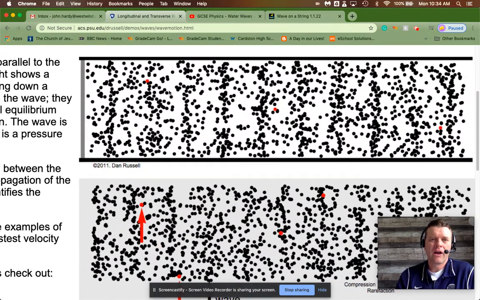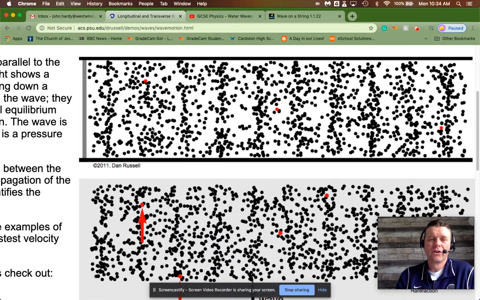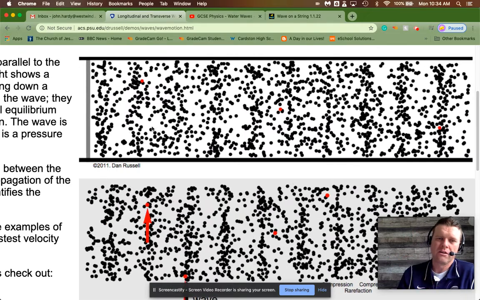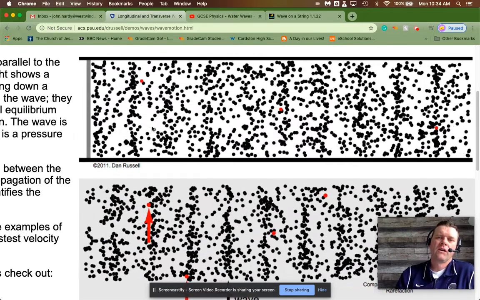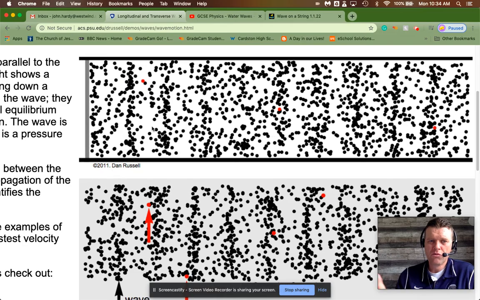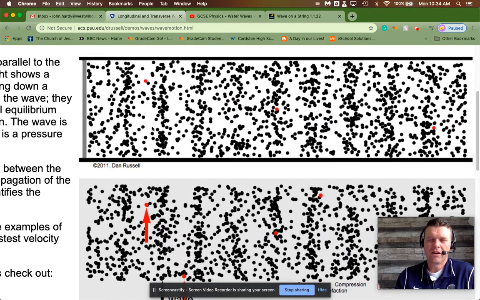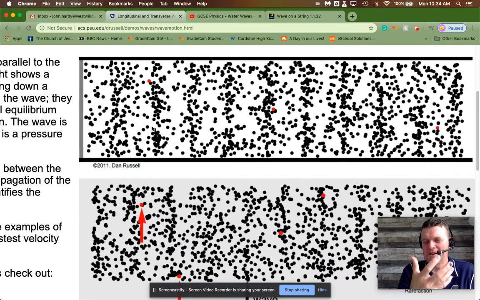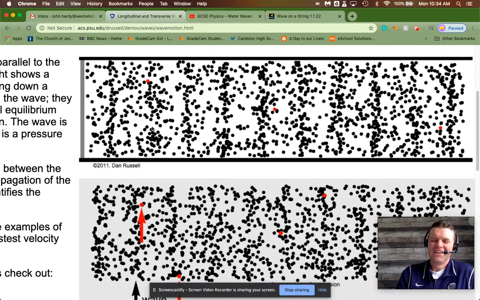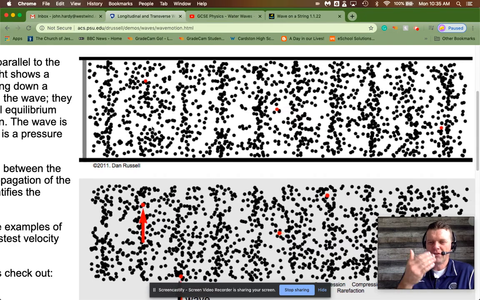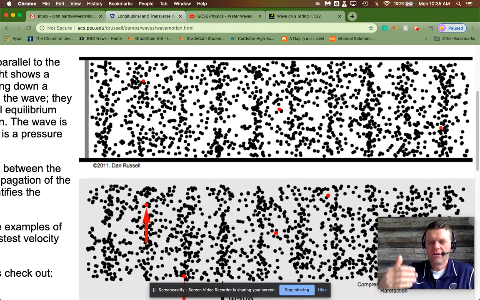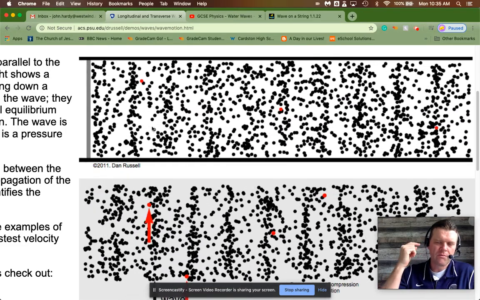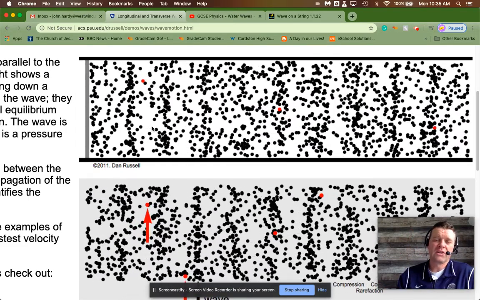There are some red dots here. I'm half circling one of them here. If you look at that red dot, it just moves a little bit to the right and then comes back, a little bit to the right and then comes back. So the medium itself is not moving with the wave. Like sound waves, for example, when I yell at you, you're not being knocked over by the wind of my voice. The wave is propagating. It's a series of compressions in the air molecules that eventually gets to your eardrum, and your eardrum interprets that as sound.